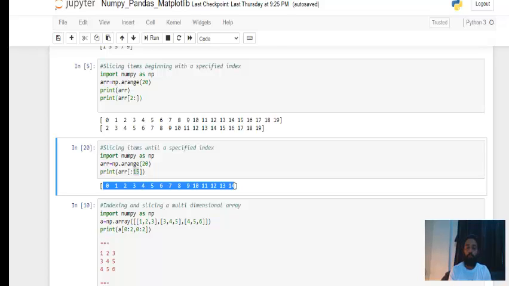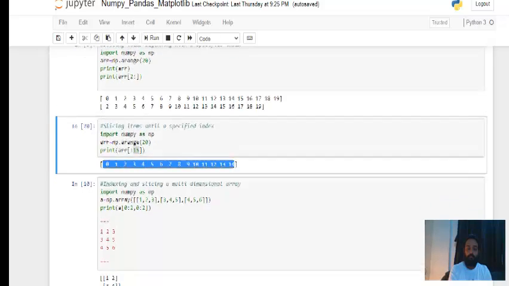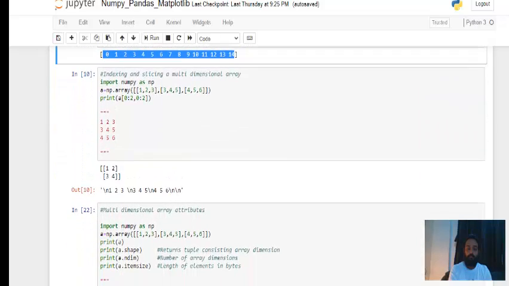Till now we did the slicing and indexing of a single dimensional array. We only had one array where we had 20, 30, 50, whatever elements. Now the next step is to see the indexing and slicing of a multi-dimensional array, that means a matrix. Just one thing you have to keep in mind for indexing and slicing of a multi-dimensional array or a matrix.